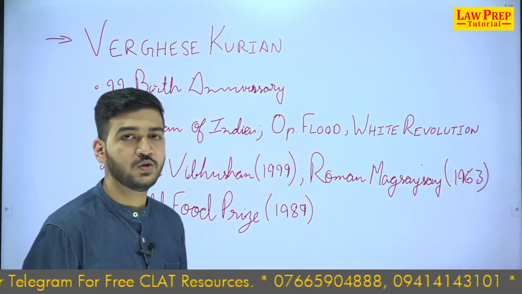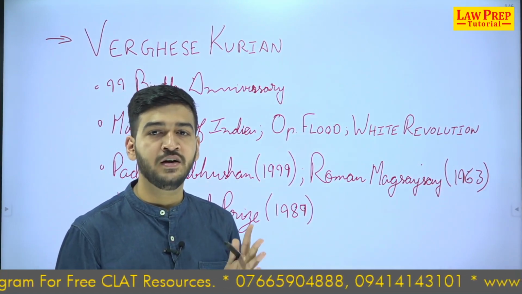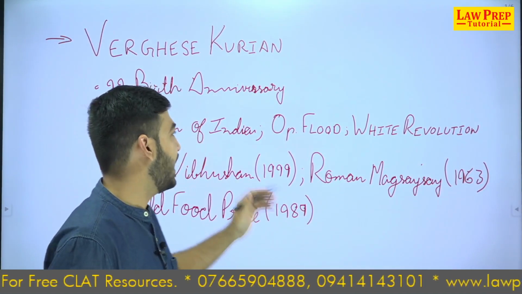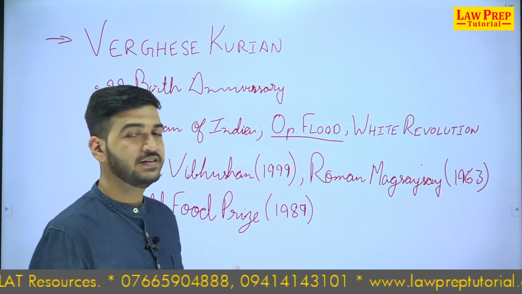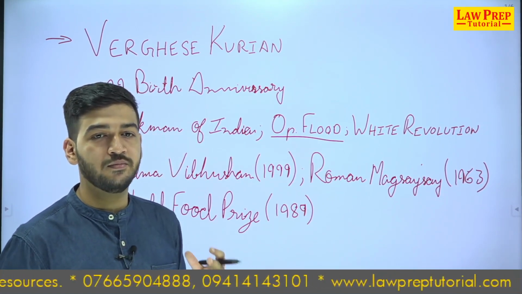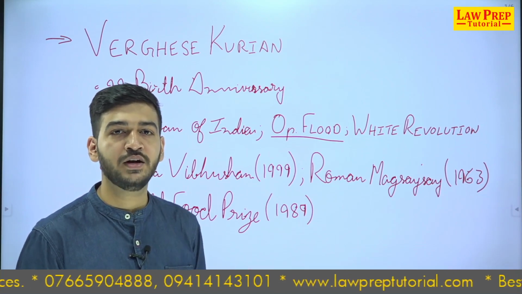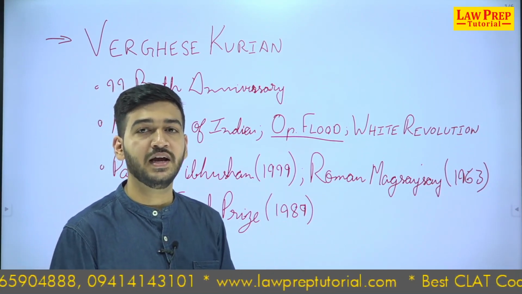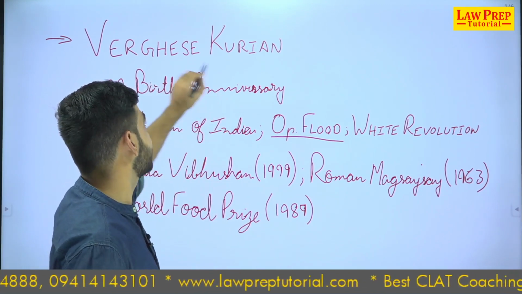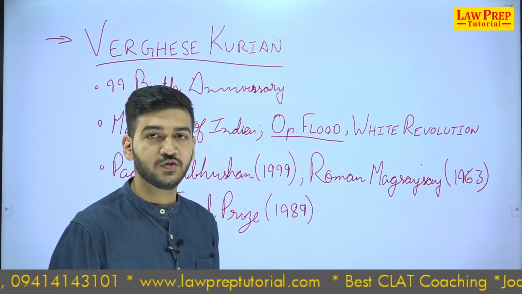Verghese Kurian, as you know, is known as the milkman of India, the father of the white revolution, and the man behind the operation under which Amul was established, Operation Flood. This led India from being insufficient for our local demands to the world's highest milk producing country. So he is credited for that transformation of India.